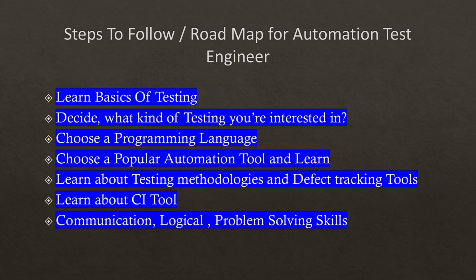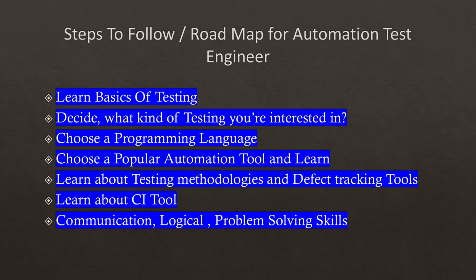These logics we are going to write with the help of any programming language, that is C Sharp, Java, Python or Perl, right? That's the reason why we need to choose a programming language and learn that particular language where you are comfortable, right?